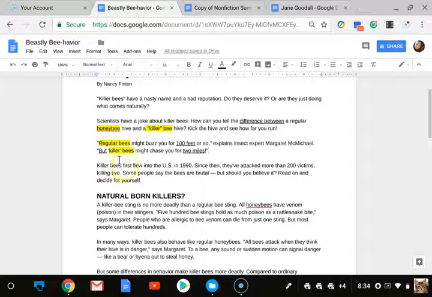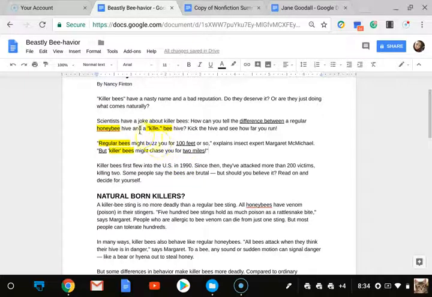So killer bees first flew into the U.S. in 1990. Well, seeing a date here, it makes me wonder if there's actually going to be chronological order. So I'm just going to keep that in mind, because so far I've seen 2 comparisons. I'm going to remember that there was a date here so that I keep chronological order in my mind.